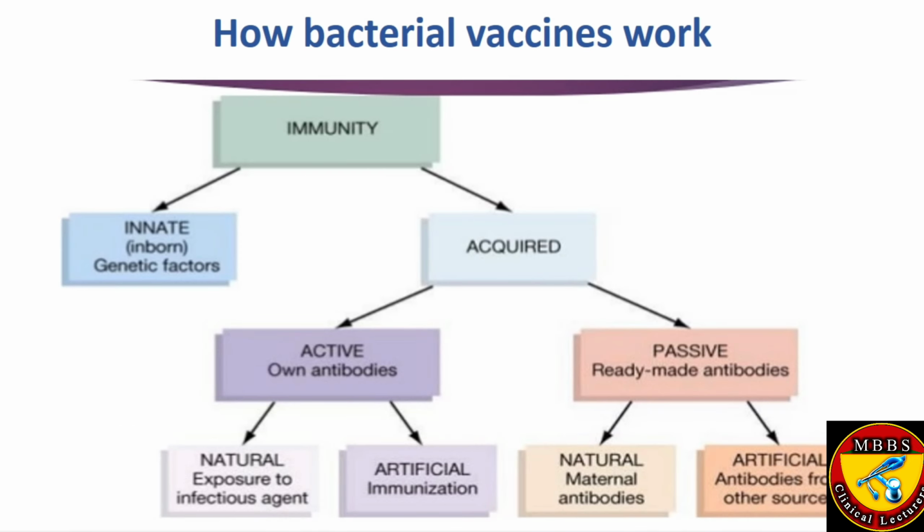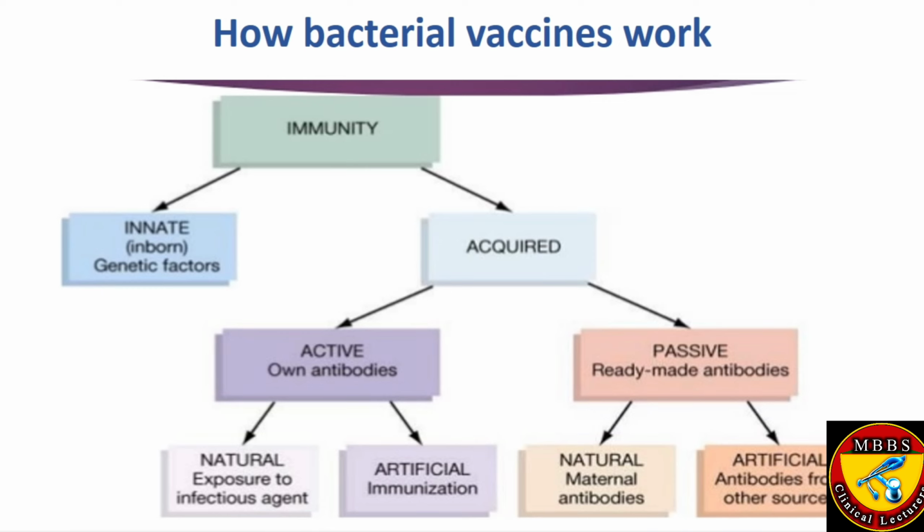How bacterial vaccines work. When bacterial vaccines are introduced in the body, the immune system gets stimulated. First, the innate arm will come into action, but it becomes unable to compete with this. So, as a result, there is stimulation of the acquired or adaptive immunity.